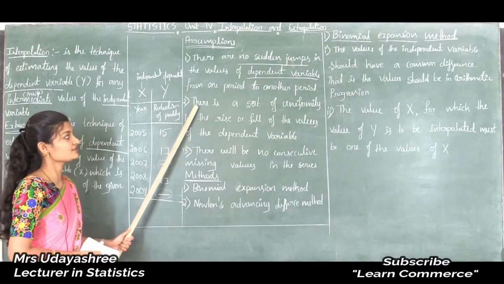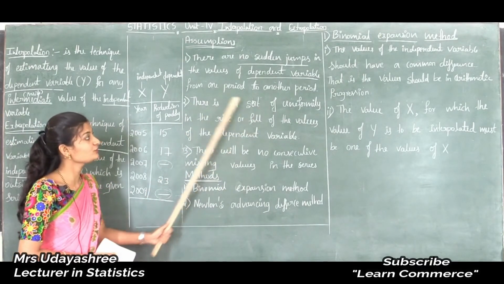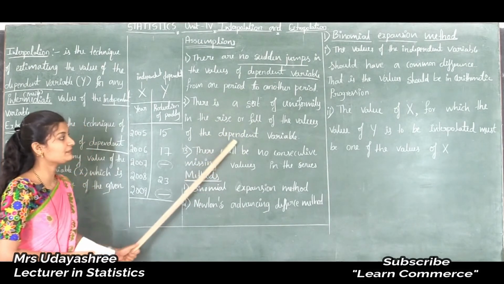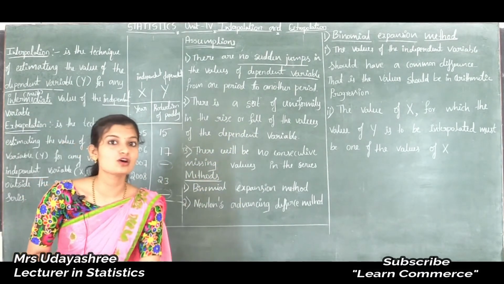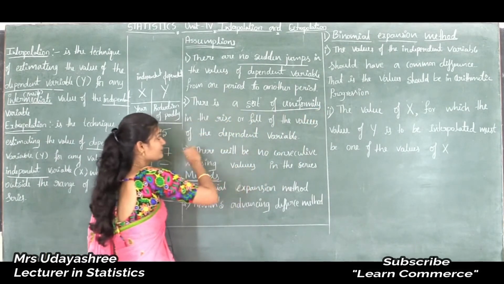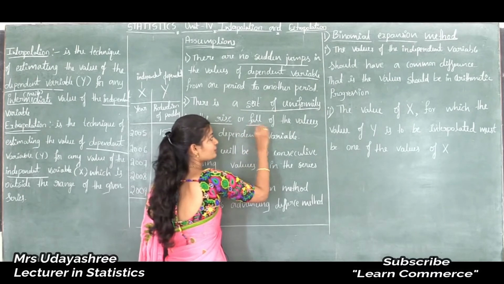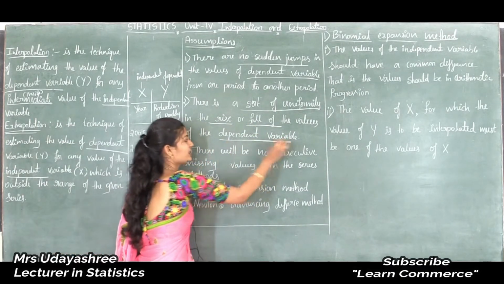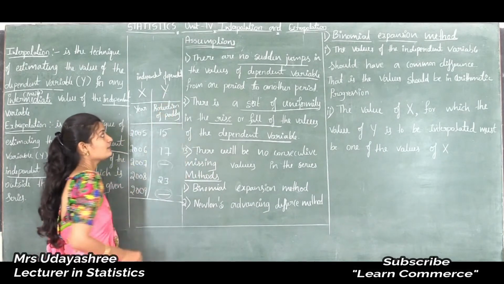Next, the second assumption is there is a sort of uniformity in the rise or fall of the values of the dependent variable. Dependent variable means the y variable.